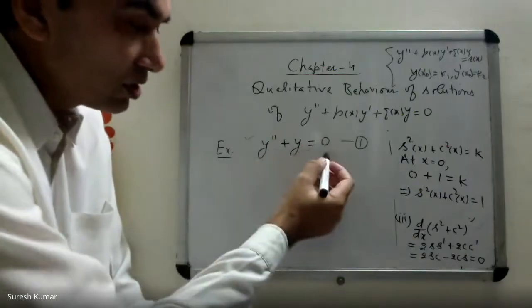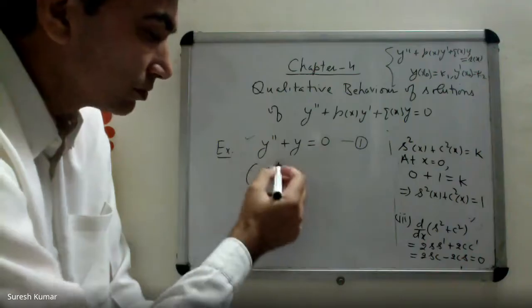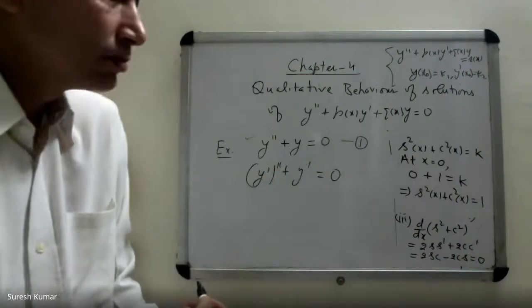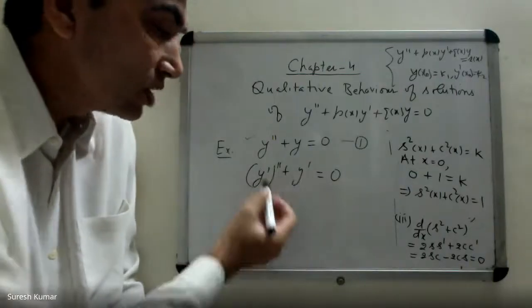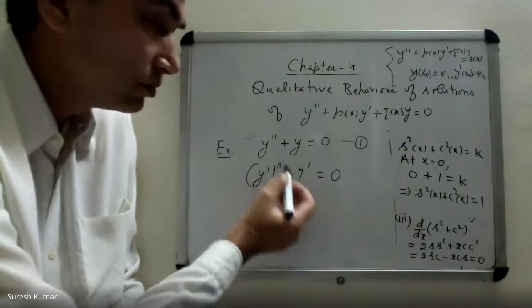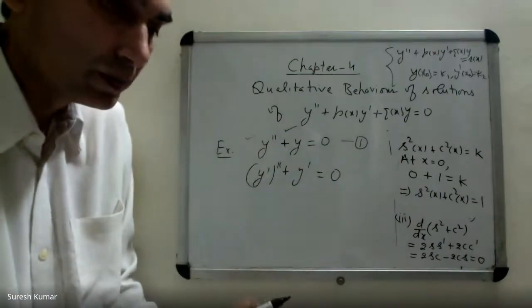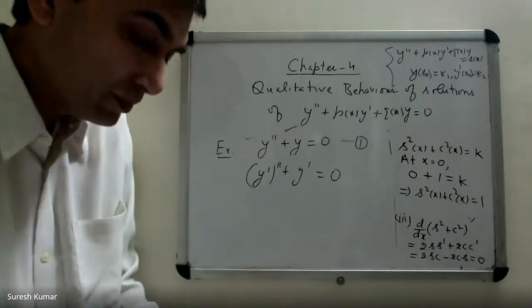If y is a solution, this is satisfied. Let's differentiate both sides. Can I write it like this? Yes, sir. Now, in place of y, you are saying y prime. It means y prime is also a solution of this equation. Okay?